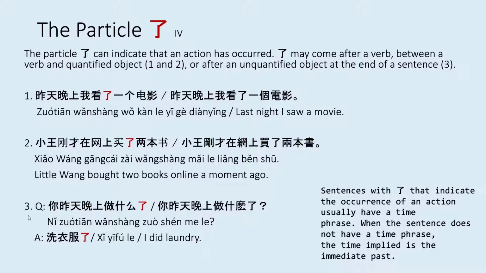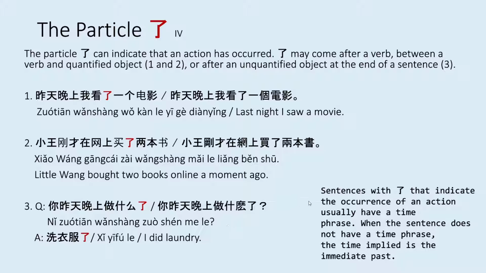For example 3, if someone asked you 你昨天晚上做什么了? What did you do last night? You could answer 洗衣服了. And here, 了 is at the end of a sentence because there is an unquantified object of clothes that you washed in this case.